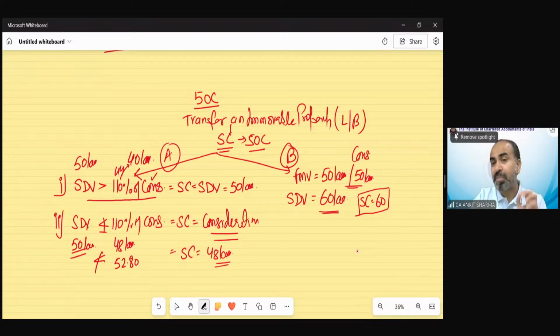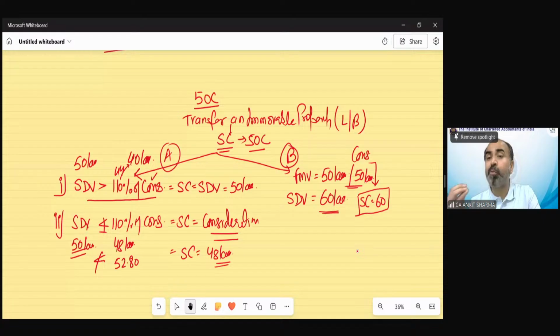When I am actually receiving only 50 lakh, I have to pay tax according to 60 lakh. That would be really an injustice to the assessee. Suppose the real consideration due to any reason is 40 lakh, but stamp duty value did not decrease, it's 60 lakh.